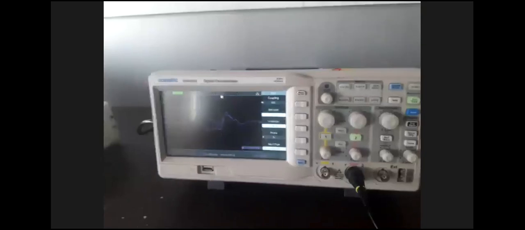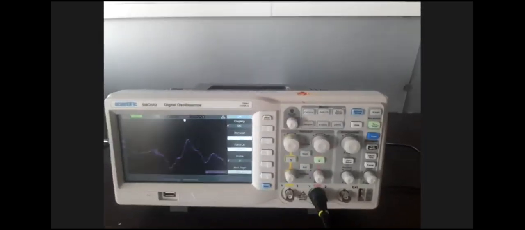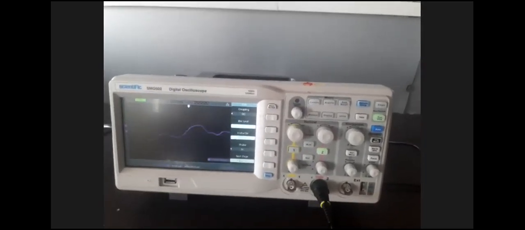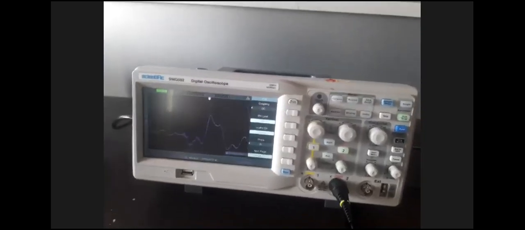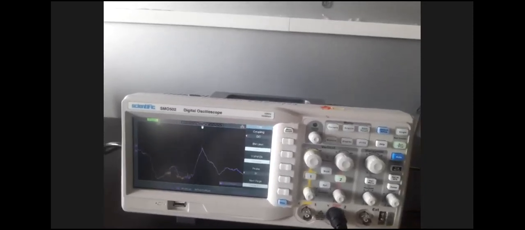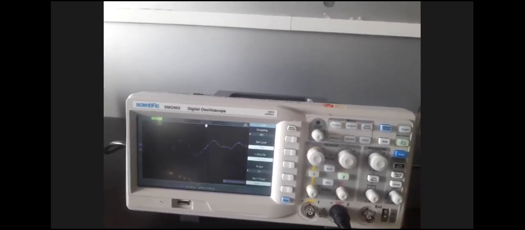See, this is the digital storage oscilloscope, that is DSO. By using a DSO, as I said in the introduction, it is one of the measuring instruments. We can see the waveform in analog form as well as in digital format. The digital value of the amplitude of that waveform, as well as the time division or the frequency of that waveform, can be directly shown on that screen. That is, it is in digital value. So this is the digital storage oscilloscope.